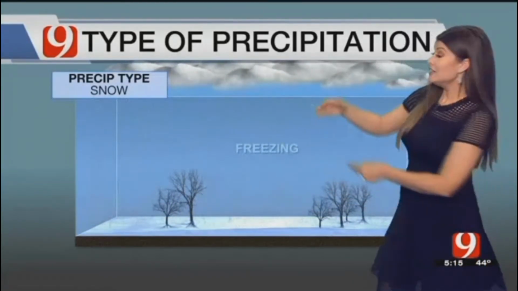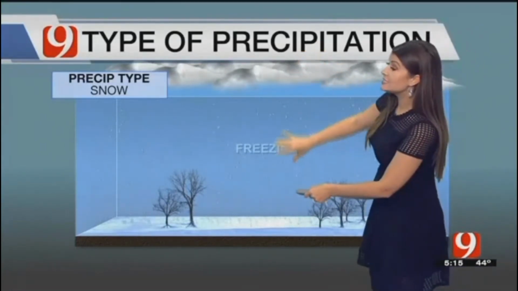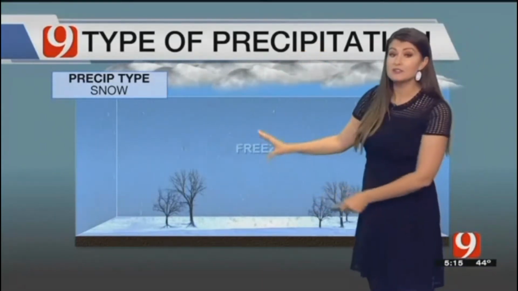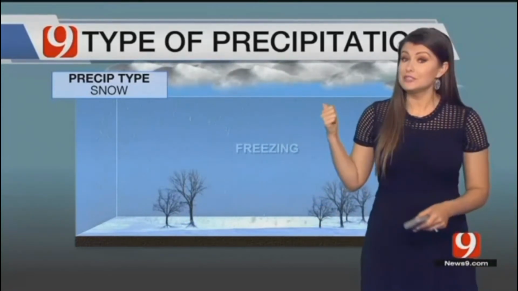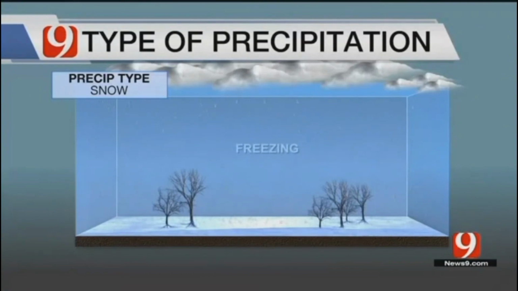When we get snow, it's when the cold air is deep enough up to the cloud deck that it never melts. It falls as snow all the way down to the surface. No melting occurs. We have a lot of snow headed for parts of Oklahoma coming up on Saturday.